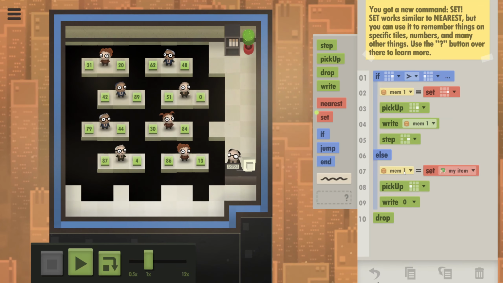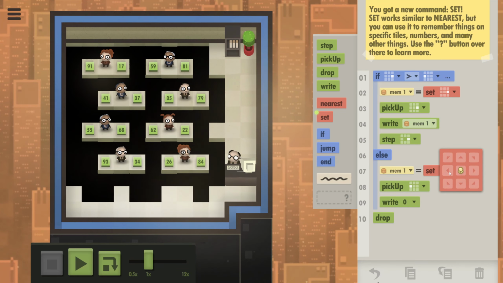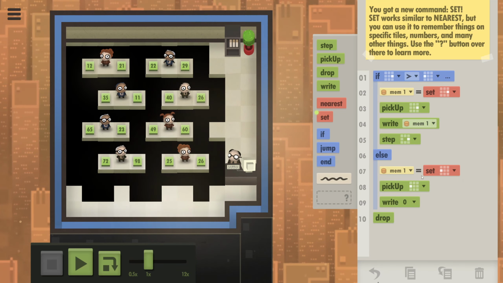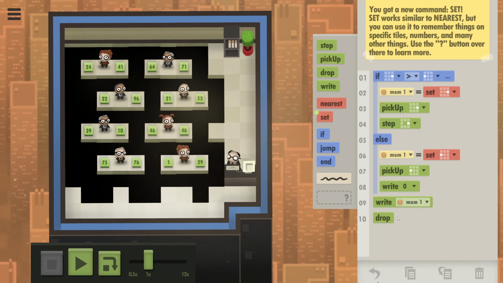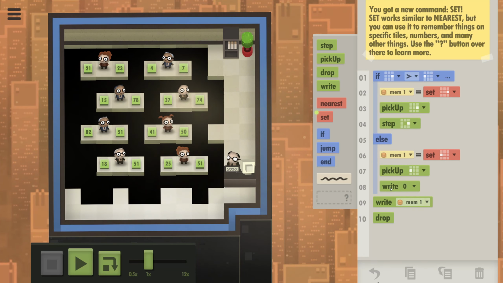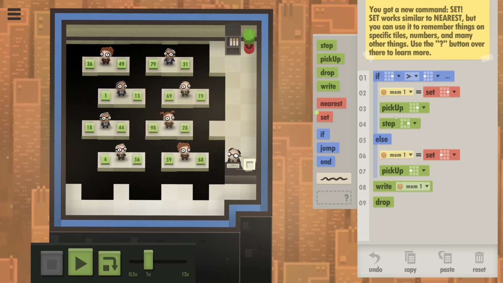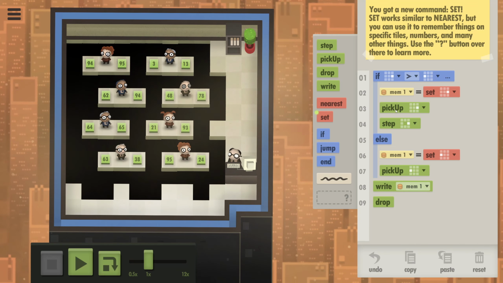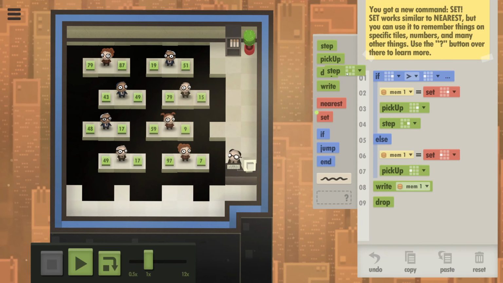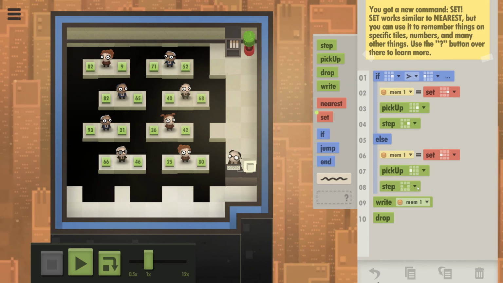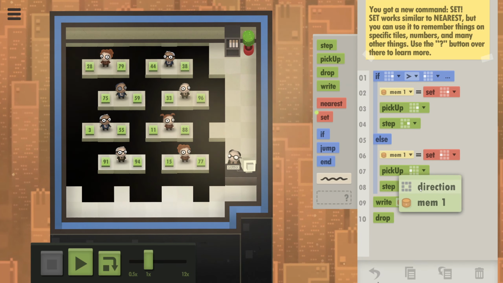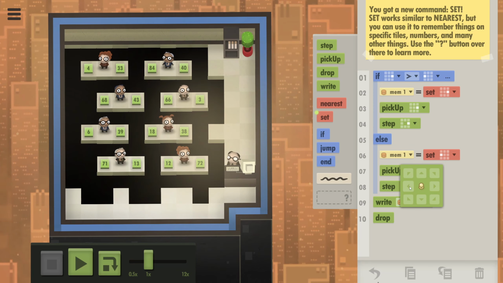Otherwise we want to do the opposite and set this one to the memory. And then we want to write memory 1. We don't need these. That's 9 steps. I still need another step as well. Let's see if this works. I think this will work.